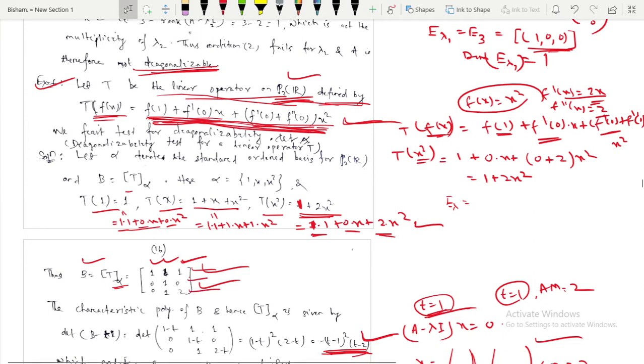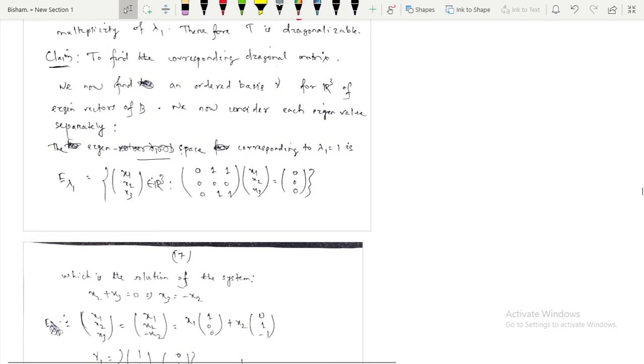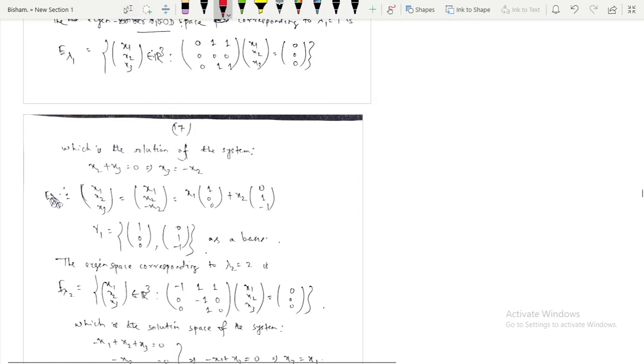If we find its corresponding eigenspace, then we got E of lambda 1, where one vector is 1 0 0 and another vector is 0 1 minus 1.